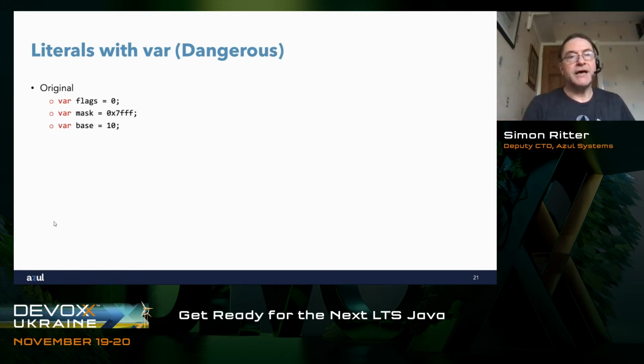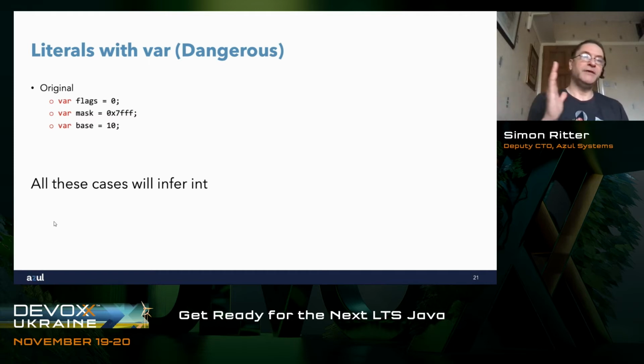So the compiler in this case will say, all of those can fit into an int. So if the value will fit into an int, it will infer an int. If it's beyond the capability of storing an int, then it will be a long. But those are the only 2 things that it's going to use in terms of inferring the type of a numeric literal. It's either int or long.